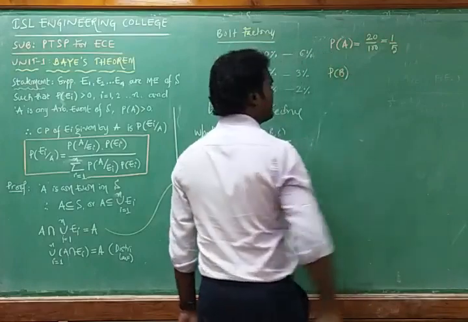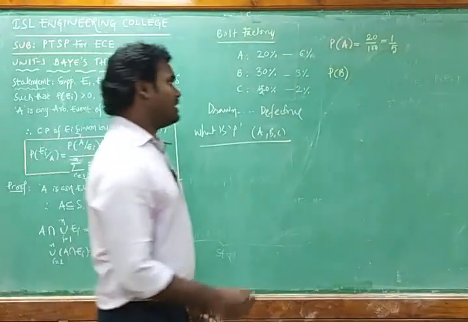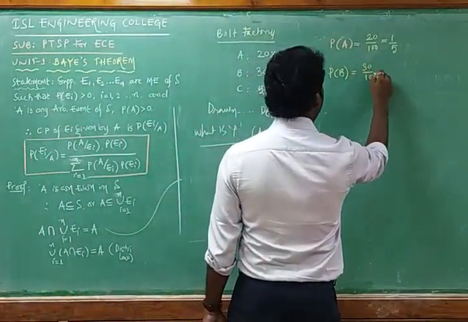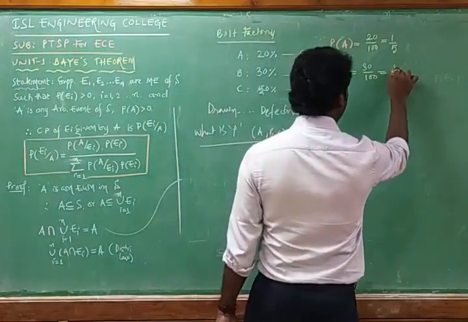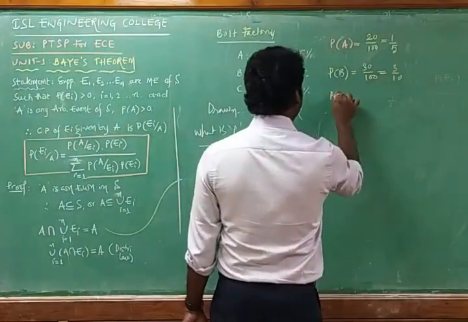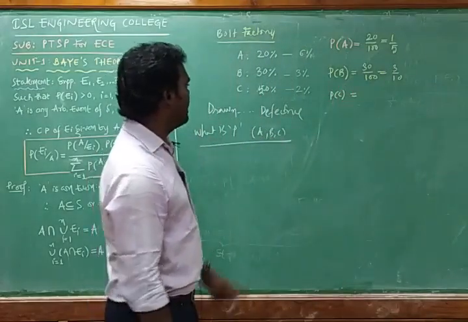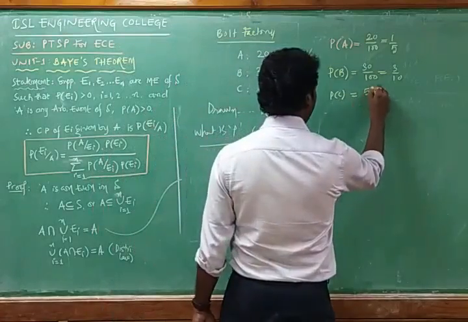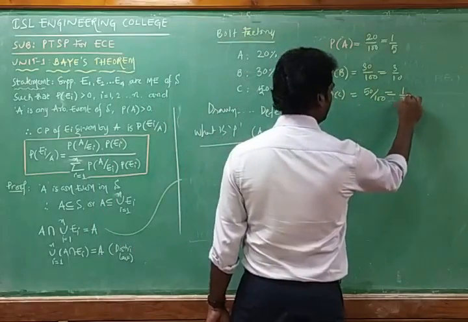of bolts manufactured by the machine B is nothing but 30 by 100, and 30 by 100 means it is 3 by 10. And the probability of C, that means what? The probability of a bolt manufactured by the C machine is nothing but 50 by 100. This will be equal to how much? It is 1 by 2.